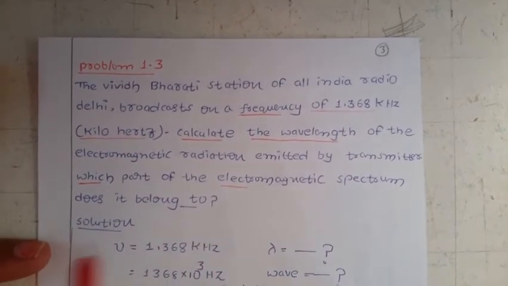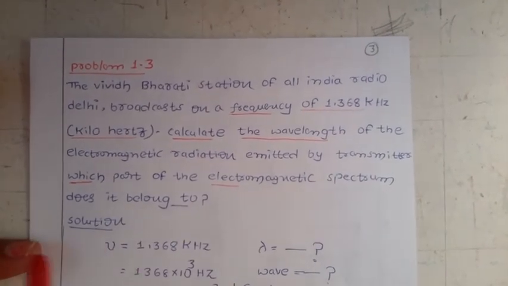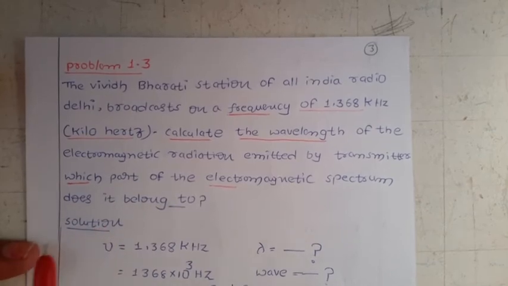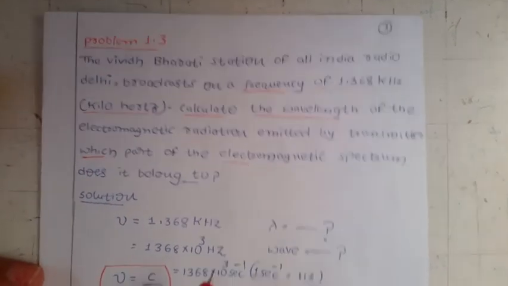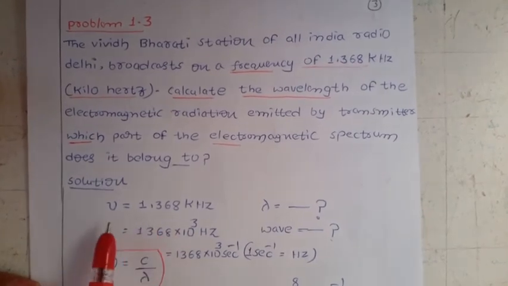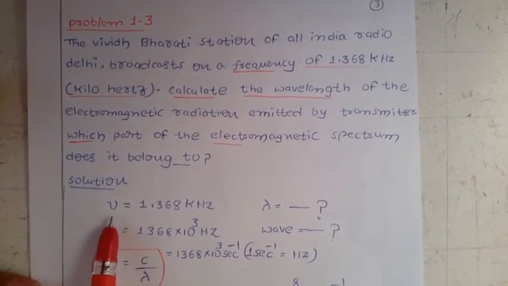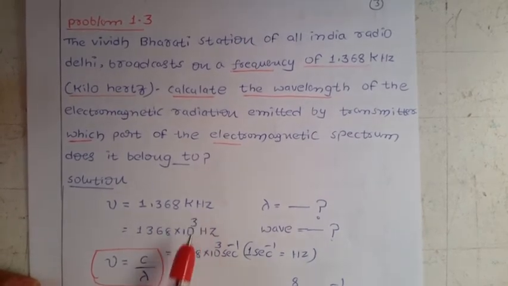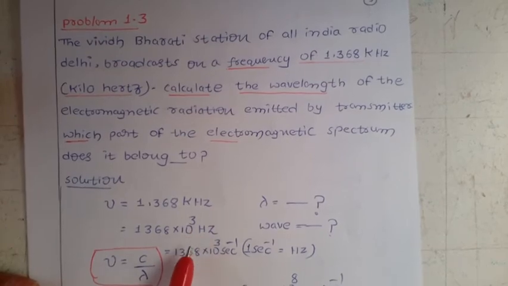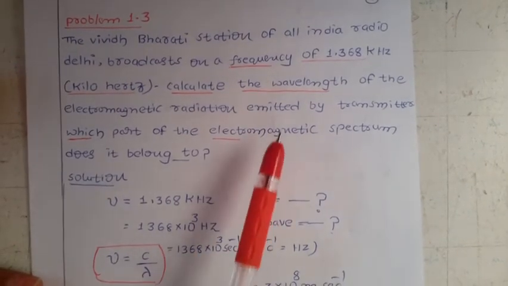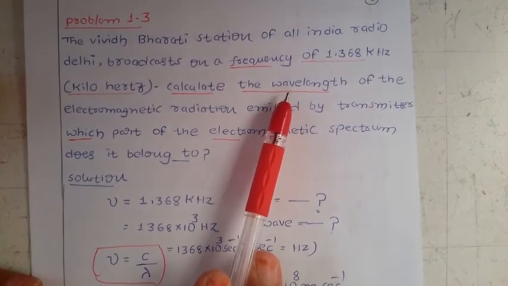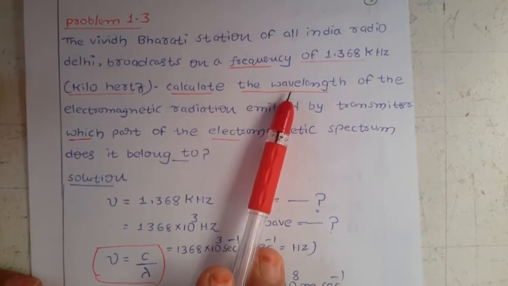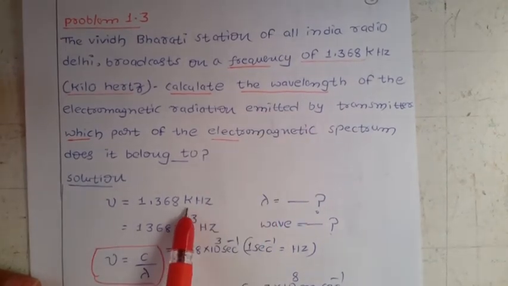So what is the question here? We have the All India Radio station broadcasting on a frequency. What is the frequency here? Now let us go for the solution. Here the frequency, we already have the symbol mu, is in kilohertz. That kilohertz I am going to convert into hertz. Why? Because in the question they ask us to first calculate lambda. Just now we came across the units of lambda: either centimeter, nanometer, or angstroms. So kilo should not be there.